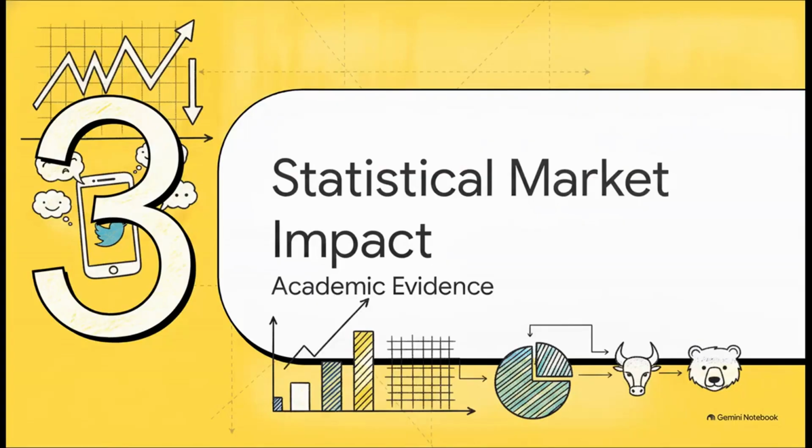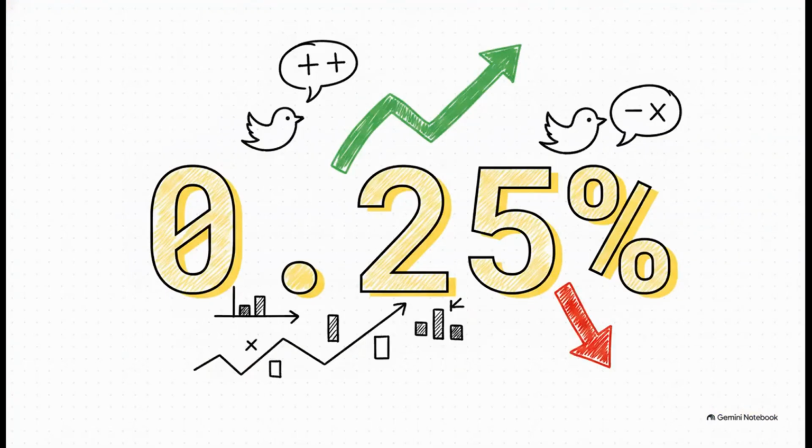Section 3. The statistical market impact. Academic evidence on stock behavior. So we've looked at massive macroeconomic indicators like Treasury yields. But what actually happens when a presidential tweet takes aim at one specific publicly traded company? Well, according to an event study analysis by researcher Justin Klejka, the answer is a daily abnormal return of 0.25% in the company's stock, directly matching the sentiment of the tweet.